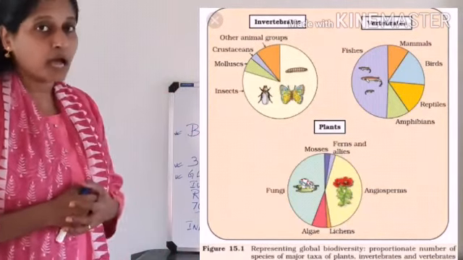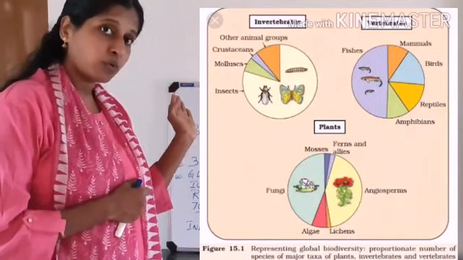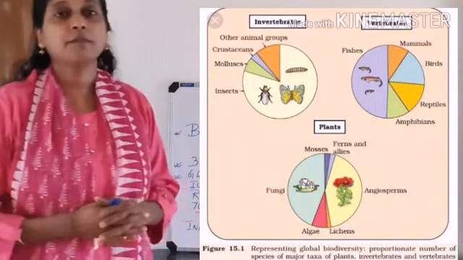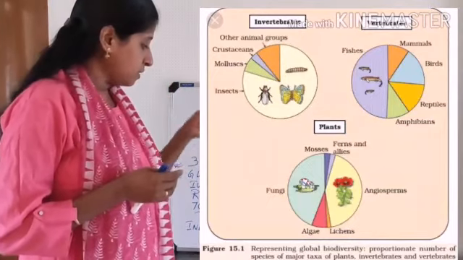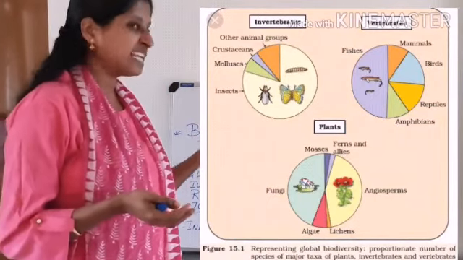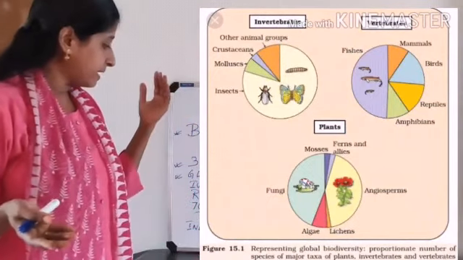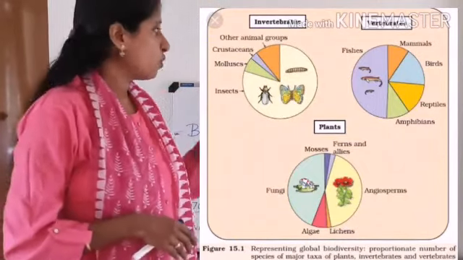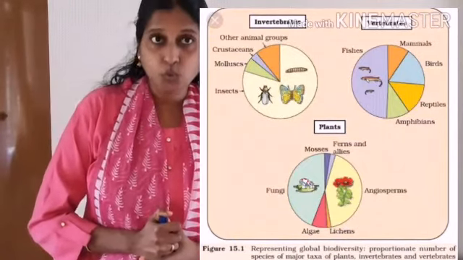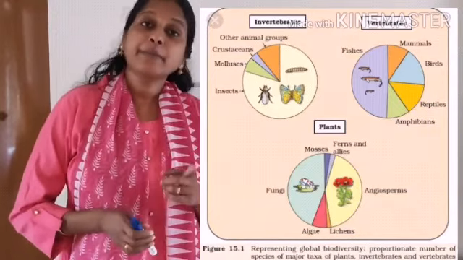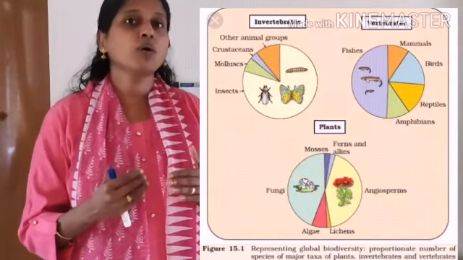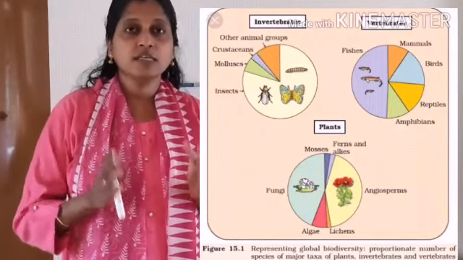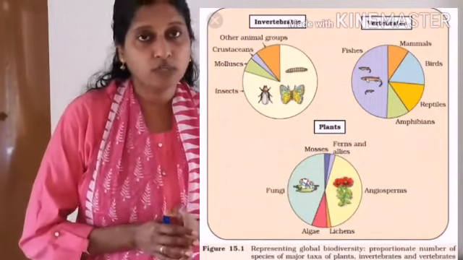Now when you are moving on to the plants variety, you can find fungi, as well as the angiosperms, occupying huge numbers. And when you are seeing the bryophytes, that is mosses, and ferns and allies, the pteridophytes, isn't it? Thereafter algae and lichens are occupying less. So you have to just go through these graphs, because you will be given A, B, C, D. In that you have to identify which is A, which is B, and which is more and which is less. You need to have some idea about it.